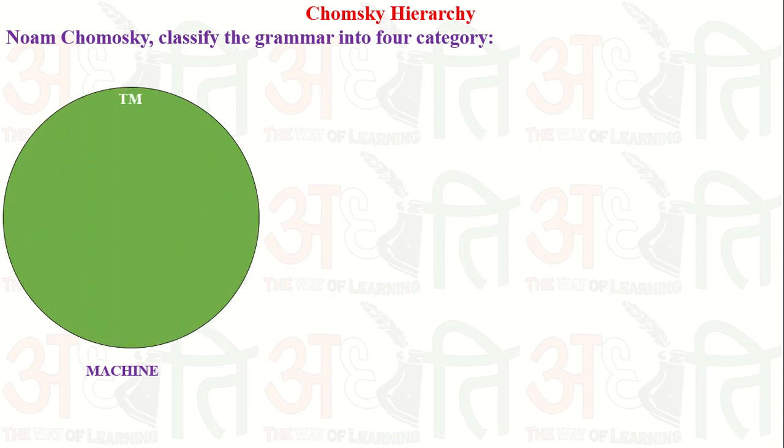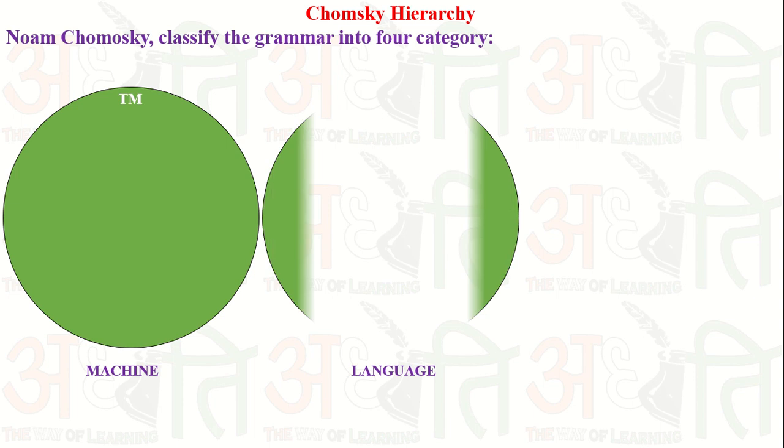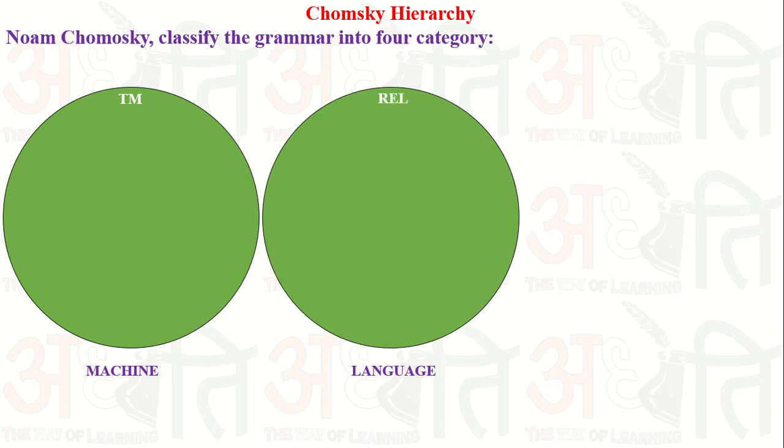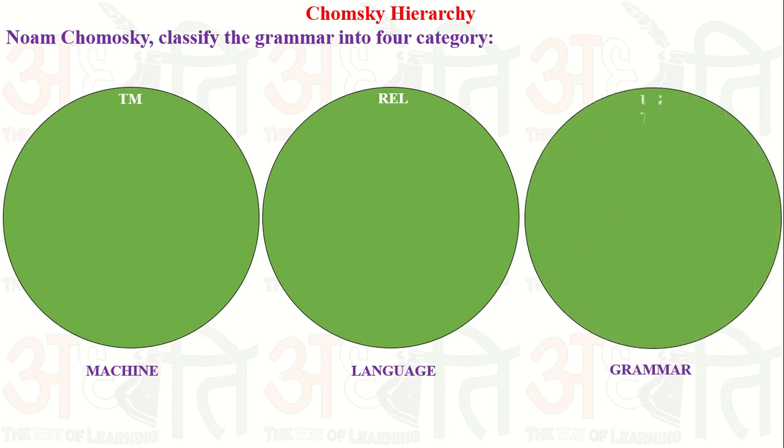In the last class we discussed the Turing machine. A Turing machine is a machine which contains a tape and a read-write head, or finite control, with an infinite tape. So that is a particular Turing machine. The grammar, which is the unrestricted grammar or type 0 grammar, generates a language known as the recursively enumerable language, and the machine which accepts this language is known as a Turing machine. So it is a relation like this.